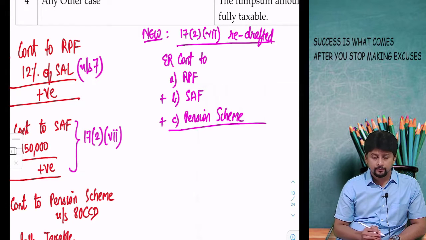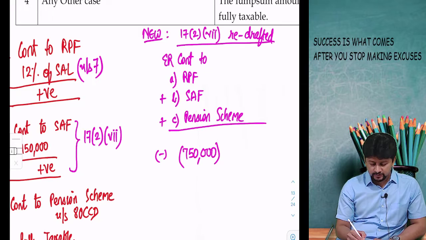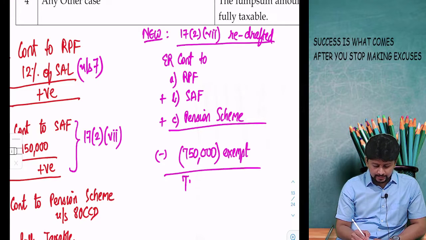Take the total, and from this total you deduct, you give an exemption of 7,50,000, and the balance will be taxable as a perquisite.